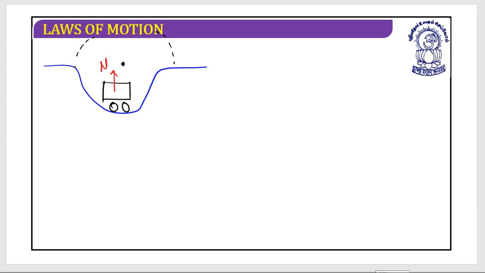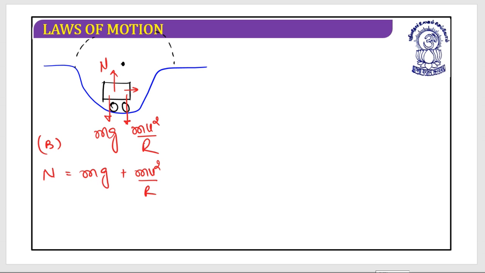It's N, it's mg, and as we have discussed, apply mv square by r outside the circle, that means mv square by r should be applied in this direction. As my car is moving only in the horizontal direction, with no vertical motion, I can write N is equal to mg plus mv square by r. This is position B.